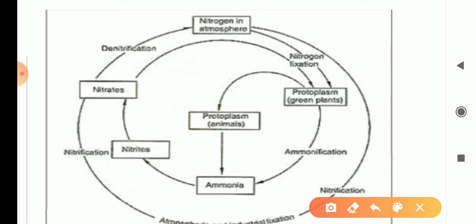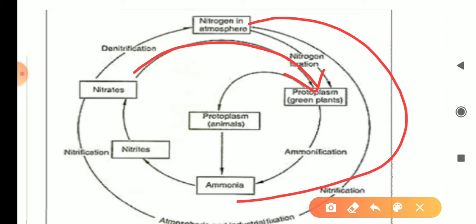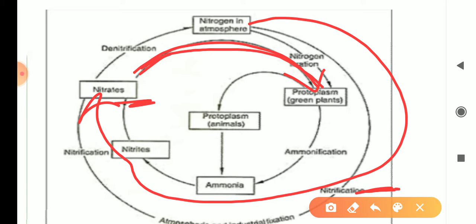We can see one arrow here. When nitrogen converts into nitrates, this process is called nitrification, as we can see written here. When nitrogen is converted into nitrates, the nitrates can be easily absorbed by plants.